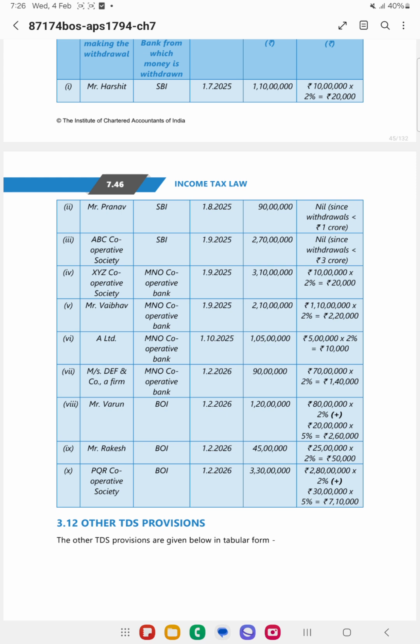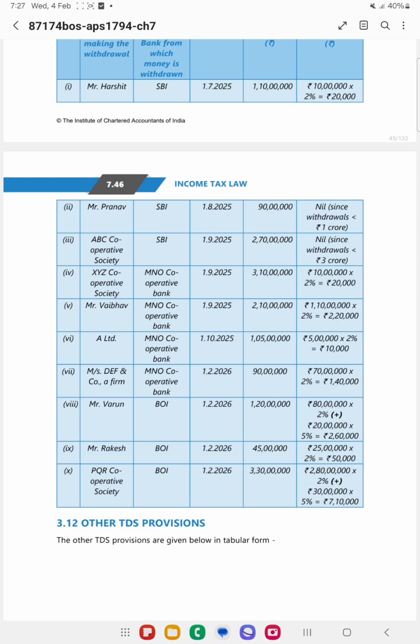Again, XYZ Cooperative Society is withdrawing from MNO Cooperative Bank 3 crore 10 lakh. Now on 10 lakh, 2% needs to be deducted. Mr. Fiber is withdrawing from MNO Cooperative Bank in excess of 1 crore. The amount is 1 crore 10 lakh. On that, 2% needs to be deducted. Now A Limited is withdrawing from MNO Cooperative Bank 1 crore 5 lakh.